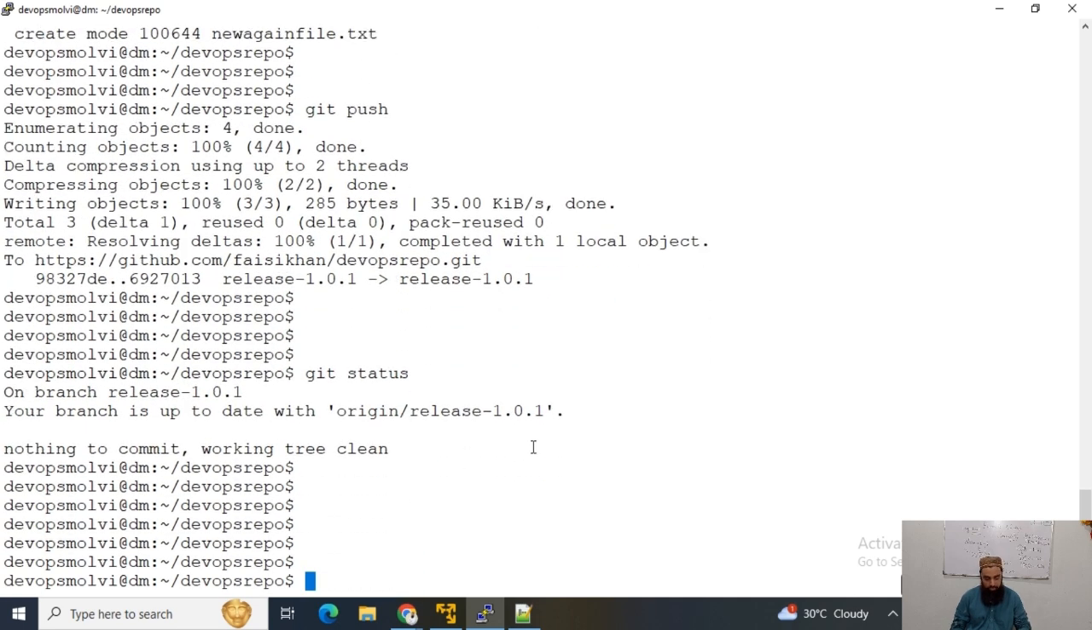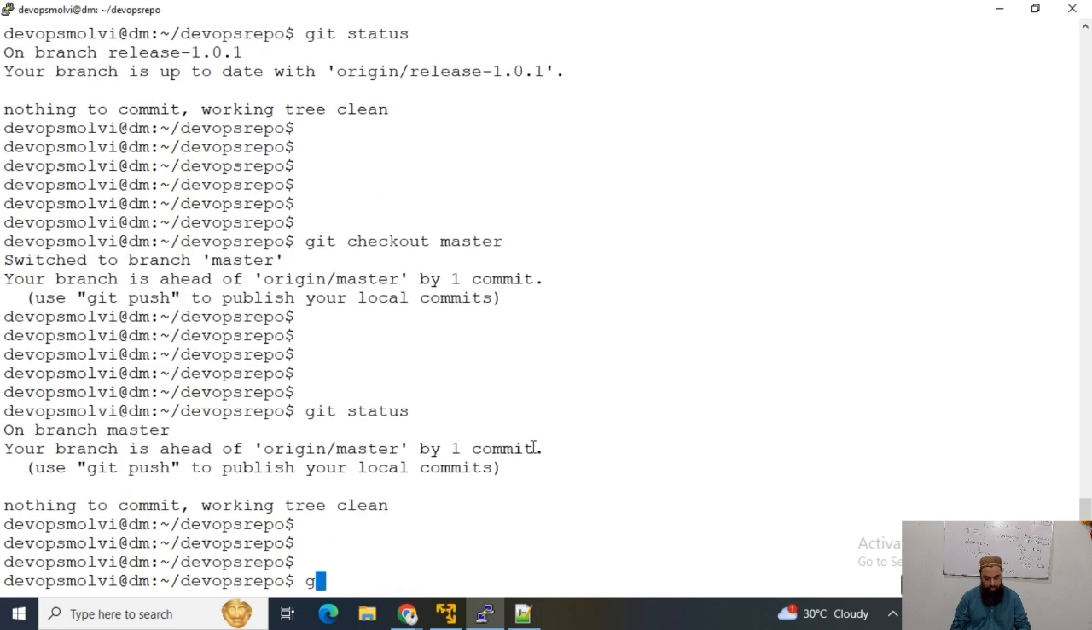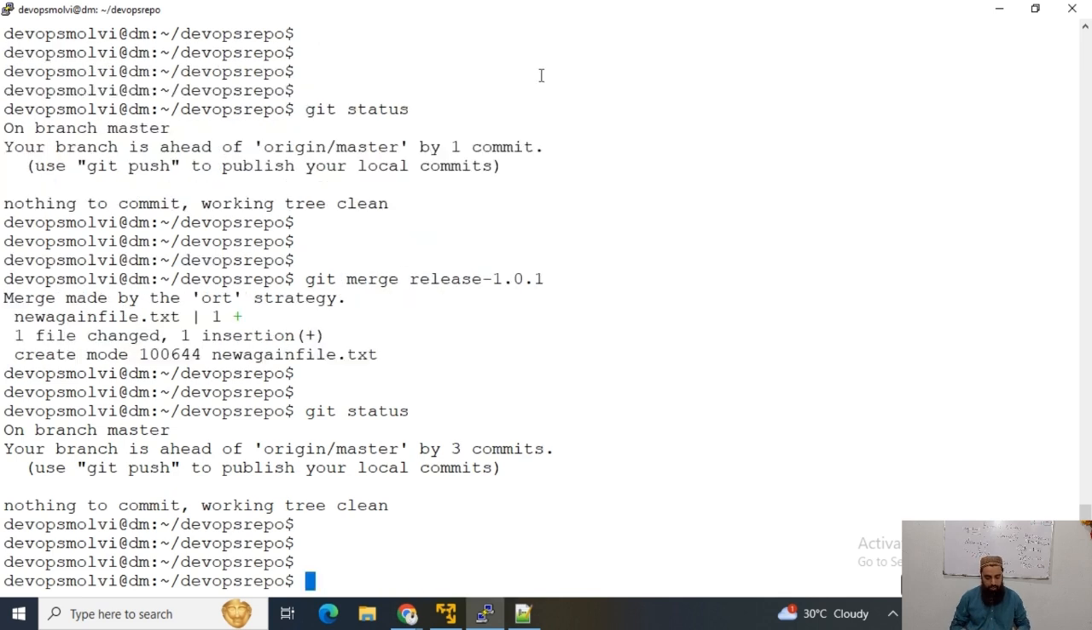Now I will git checkout master. Okay, now I'm at master, git status. Now I will use git merge and the branch name. So it will merge release 1.01 into master branch. So I have merged this branch release into master branch.